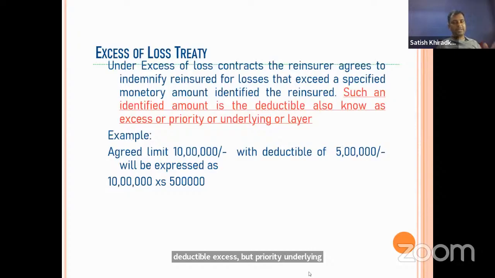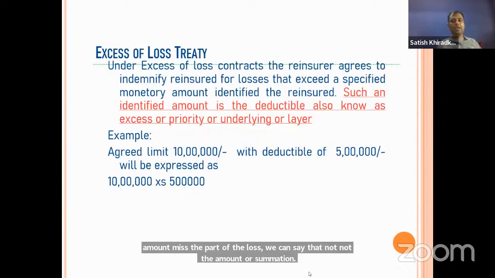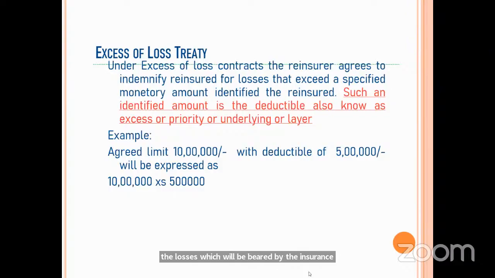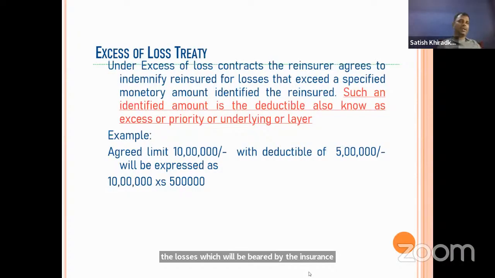The amount means the part of the loss, not the sum insured. It is the part of the loss which is kept by the insurance company on their book. This is the limit of the losses which will be borne by the insurance company, and beyond that point, nothing will be paid by the reinsurance company.